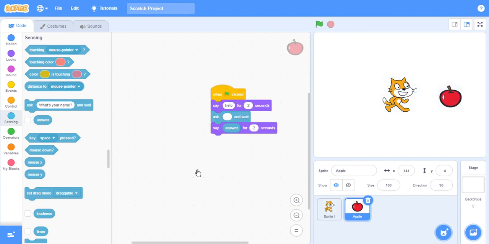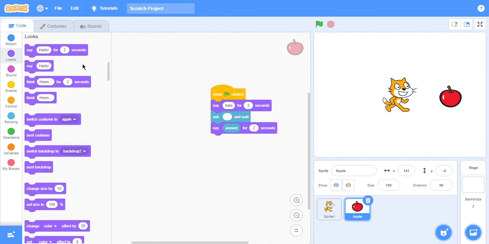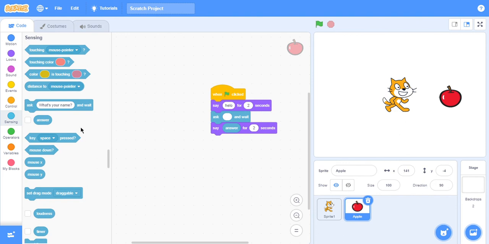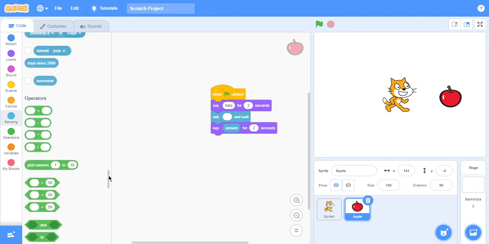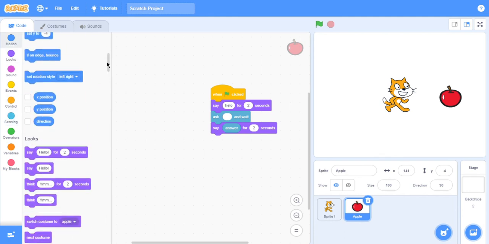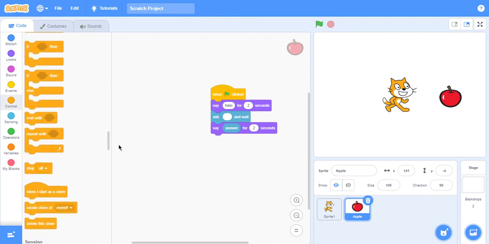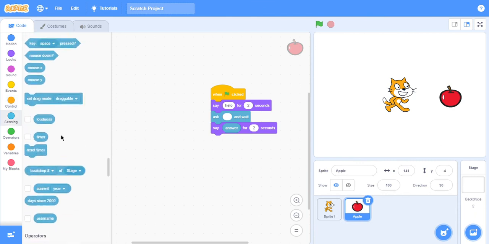Technically, you can do whatever you want on this. You can write distance to edge. You can make them bounce. Also, sensing is a little bit creepy though, because it knows what year it is, a timer, loudness. Yeah, I'm gonna use this.